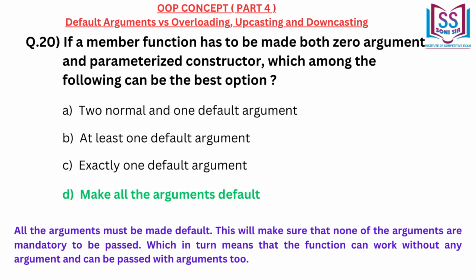All the arguments must be made default. This will make sure that none of the arguments are mandatory to be passed, which in turn means that the function can work without any argument and can be passed with arguments too.